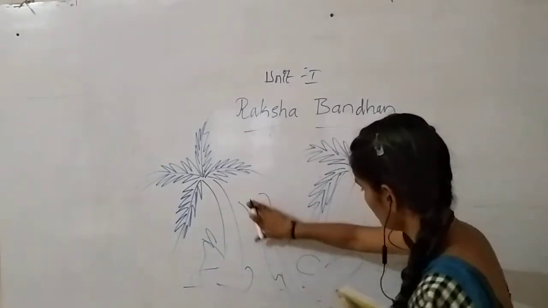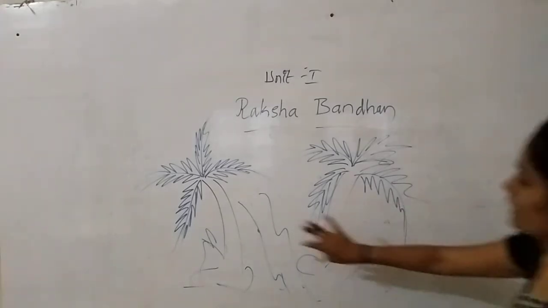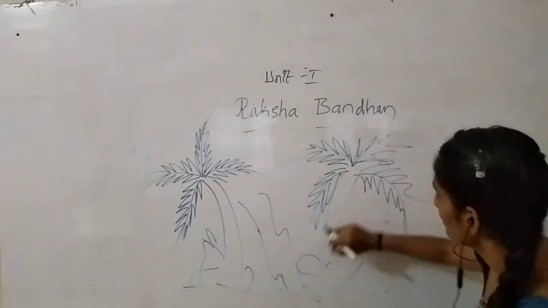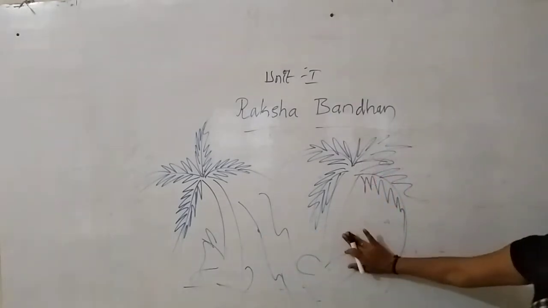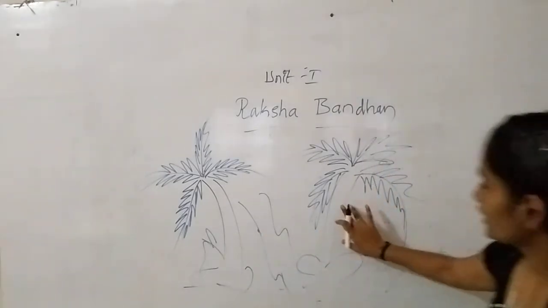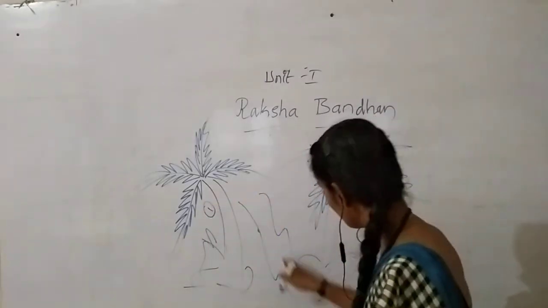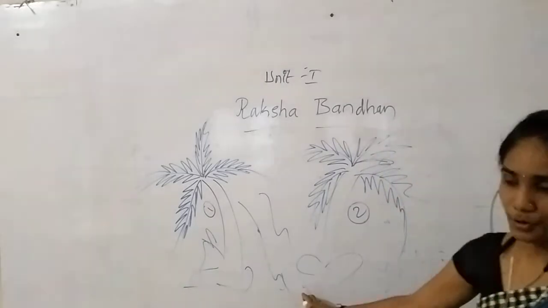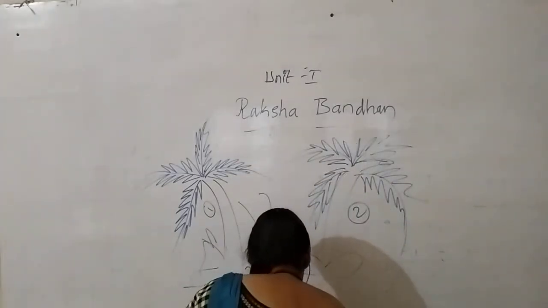Then how should we tell the river is flowing in the middle of these two trees? How should we say? Here how many trees are there? One and two. So in the middle the river is flowing. So here we have to use between.